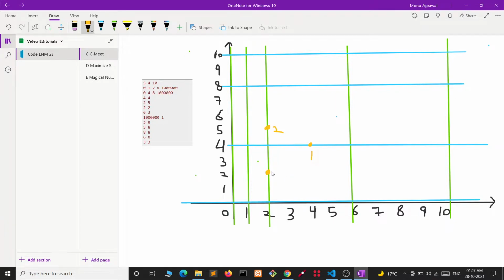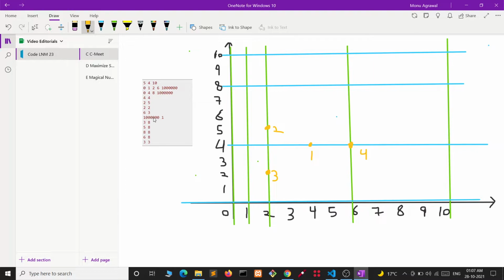The person at house number 3 can meet the persons at house number 1 and 2 both. For 1, they can meet at this point. For 3 and 2, they can move by coming towards each other. Now let's see, house 4 is at coordinate 6 4. Okay, 6 4, it is here. House 4 can meet with the person at house 1 only. Houses 2 and 3 will never be able to meet with the person at house number 4.